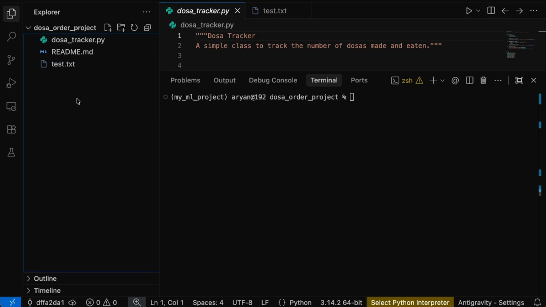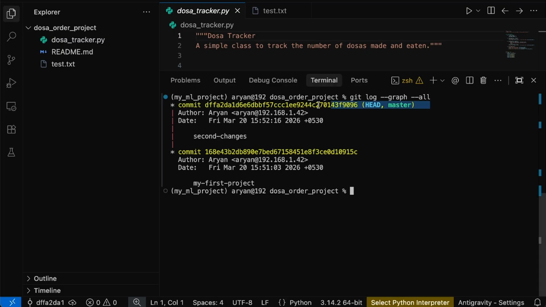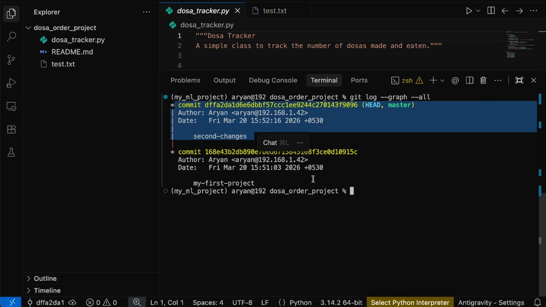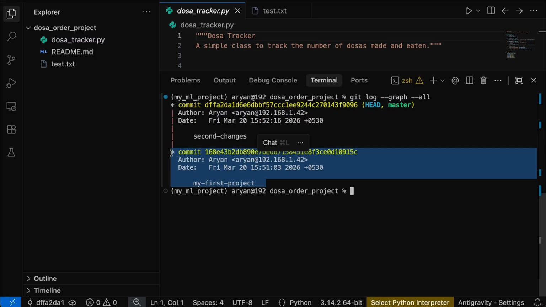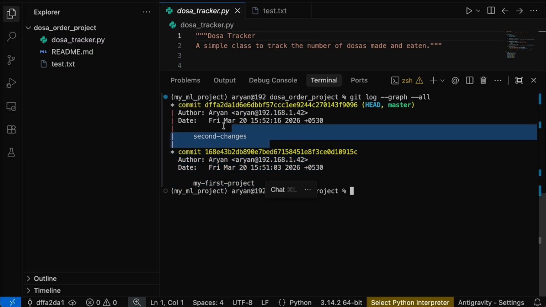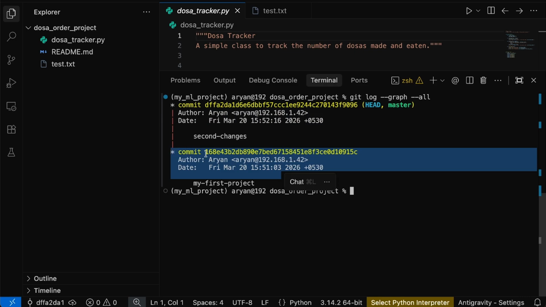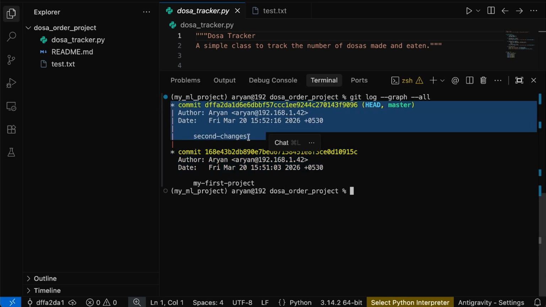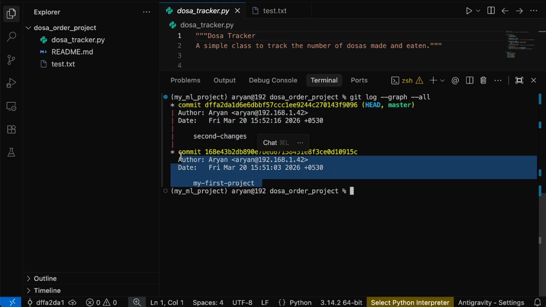If Rohan wants to move back to the previous file and start working on it individually, without touching the entire file structure, how will he go? He will again run git log --graph, and if he wants to see everything, --all. This is my current head, where Rohan is currently working on the second changes. The two files are completely independent of each other, so you can make changes in one and it won't hamper the other.